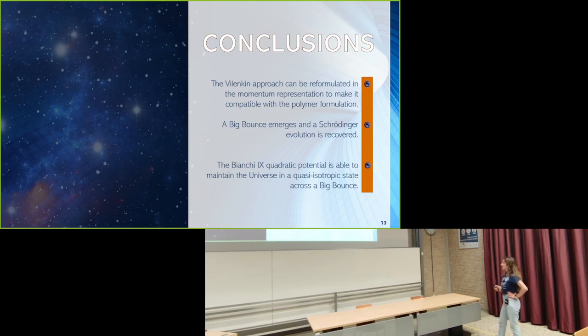We have analyzed the Schrödinger evolution of the anisotropies on a semi-classical bouncing background, and we have demonstrated that the presence of the quadratic potential for the Bianchi model is able to maintain the universe in a quasi-isotropic state. Also, we have demonstrated that the presence of the potential is necessary, but not a sufficient condition, in the sense that if the background is singular, the quadratic potential is not sufficient to avoid the unlimited growth of the anisotropy. So the important thing is that thanks to the presence of this potential, we are able to introduce the polymer effects of the background at a quantum level.